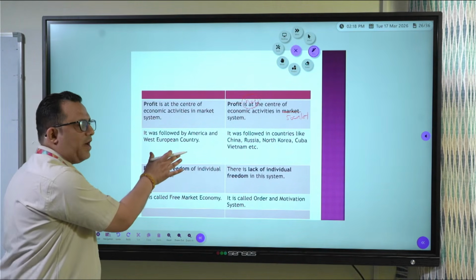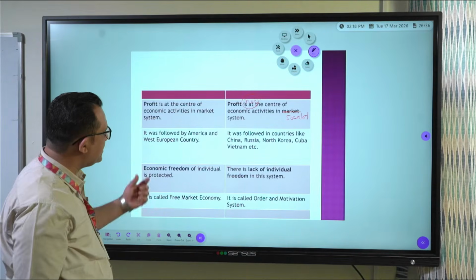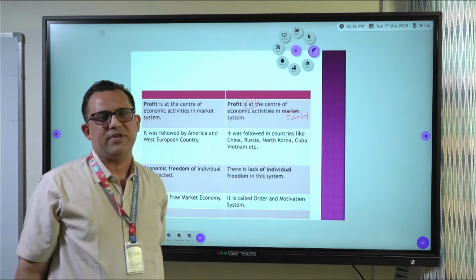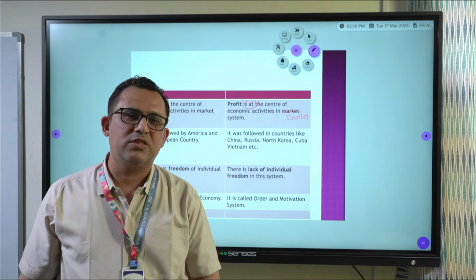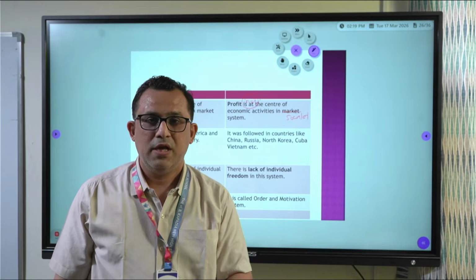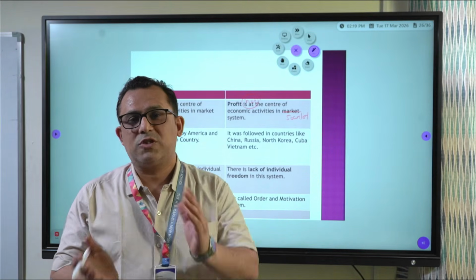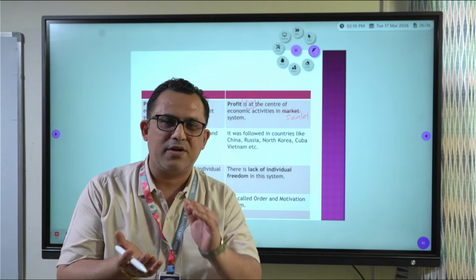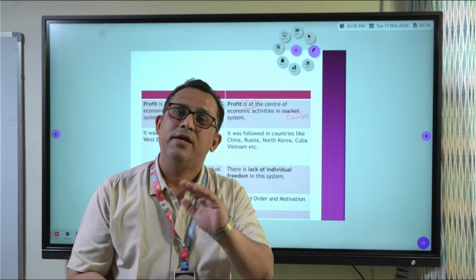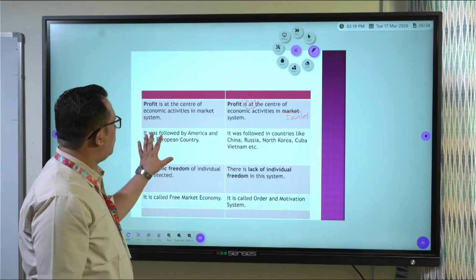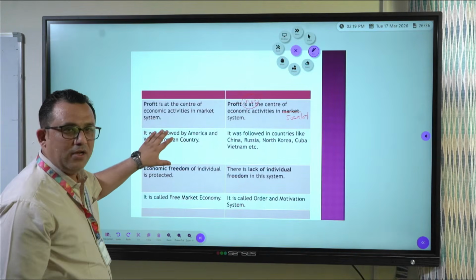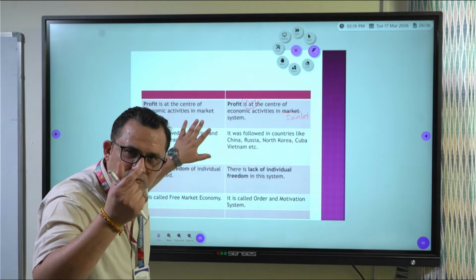Now, who followed the market system? The market system was followed by America, France, and Western European countries. They followed this system because they were capitalist. They were first world countries. Initially, there were first world, second world, third world, and fourth world countries. Now today there are two types of countries economically, developed and developing. So this system was followed by America and Western European countries, those who were democratic and capitalist.